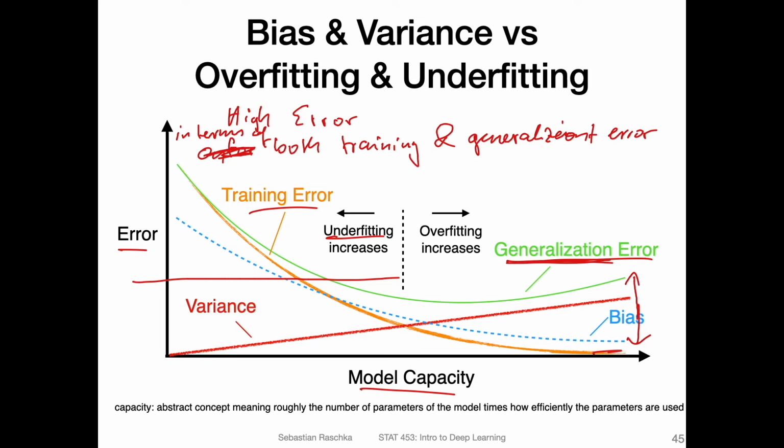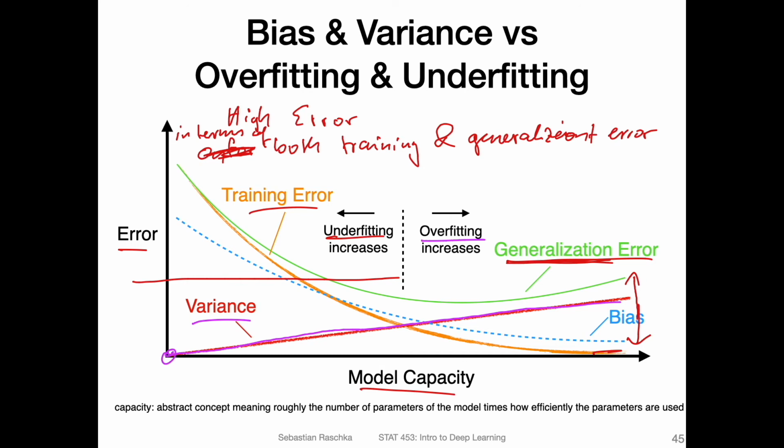So if we have a very simple model, low model capacity, it usually has a low variance. Even if I fit the model on different training sets, the results are usually quite stable because it doesn't memorize the data too closely. And then the variance goes up as we increase the model capacity. So the variance increases, and this is usually also correlated to increasing degrees of overfitting.